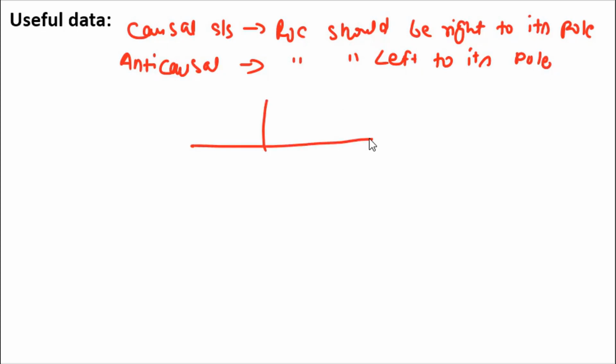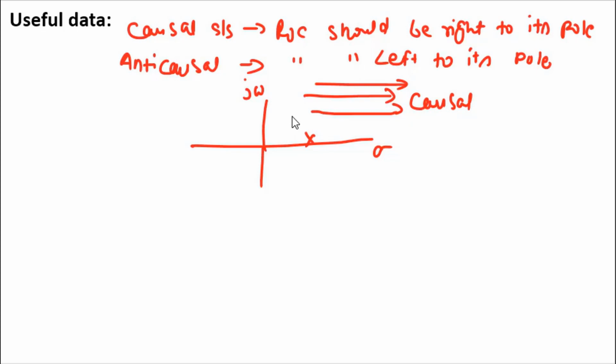Suppose this is your complex S plane, then for a causal system, its ROC should be right to its pole. So it is the ROC for a causal system, and left to its pole should be the ROC if the system is anti-causal.